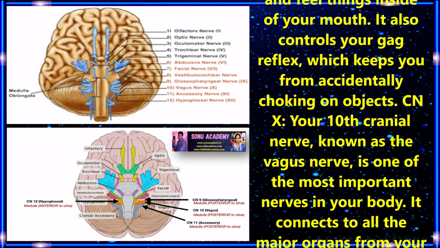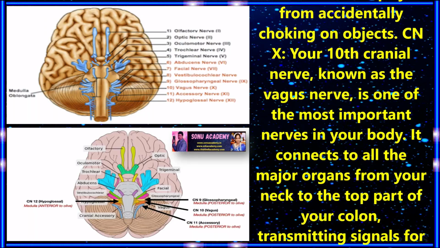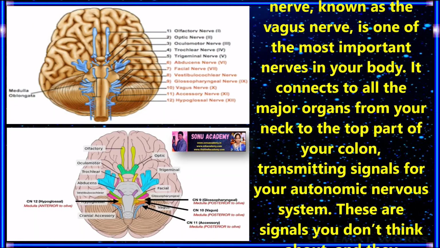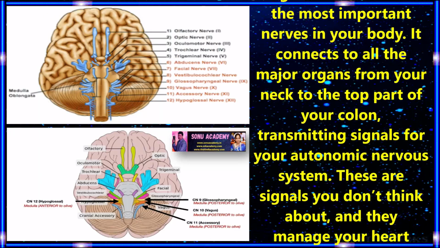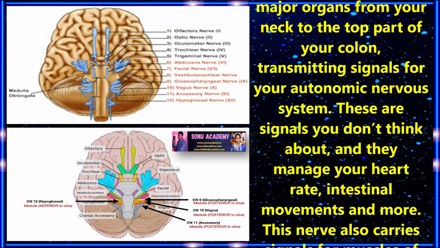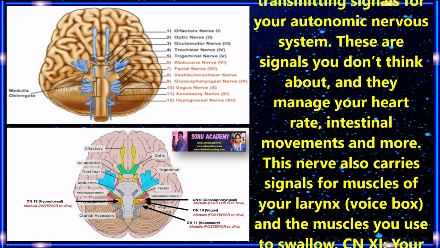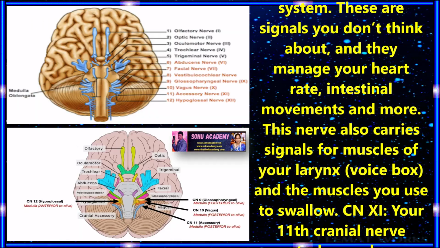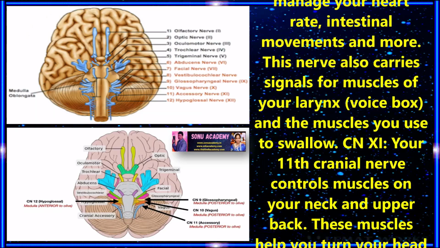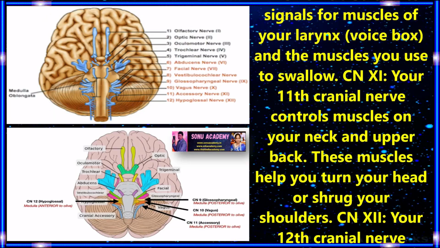Cranial nerve 10. Your 10th cranial nerve, known as the vagus nerve, is one of the most important nerves in your body. It connects to all the major organs from your neck to the top part of your colon, transmitting signals for your autonomic nervous system. These are signals you don't think about, and they manage your heart rate, intestinal movements, and more. This nerve also carries signals for the muscles of your larynx, or voice box, and the muscles you use to swallow.